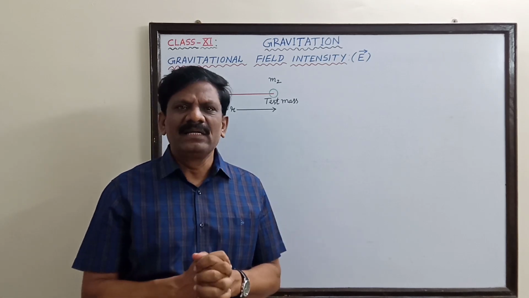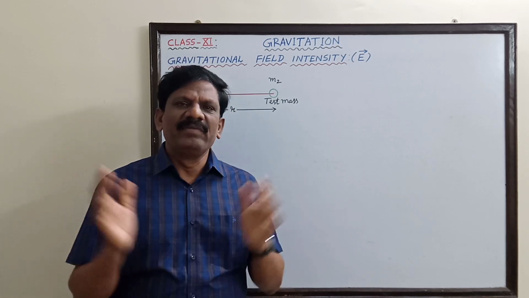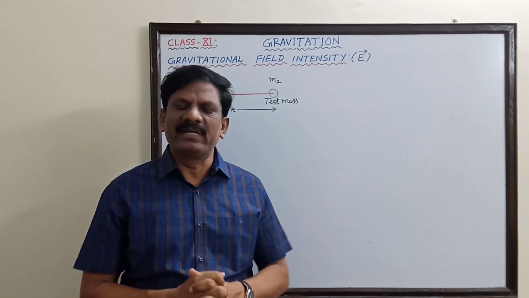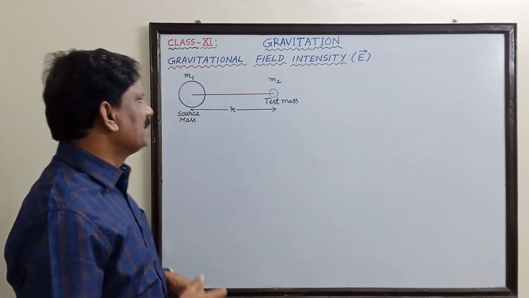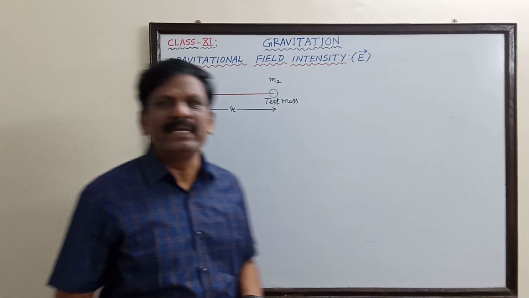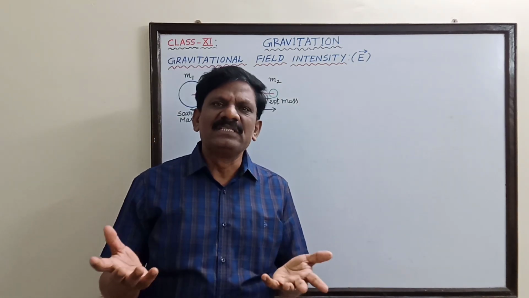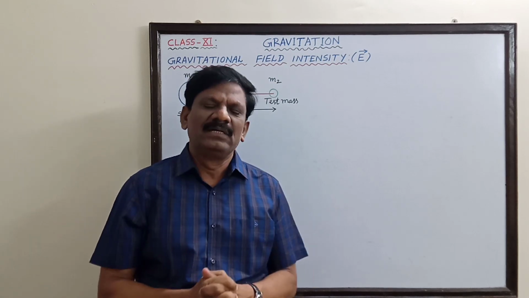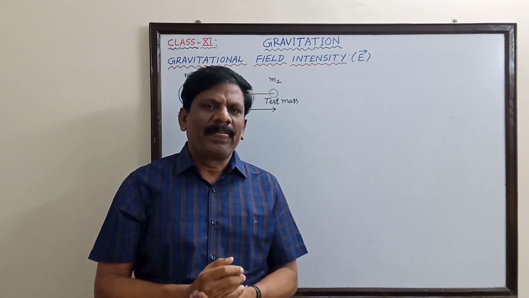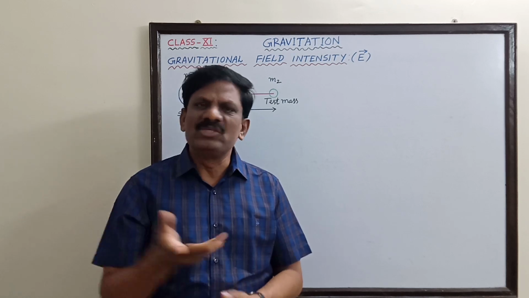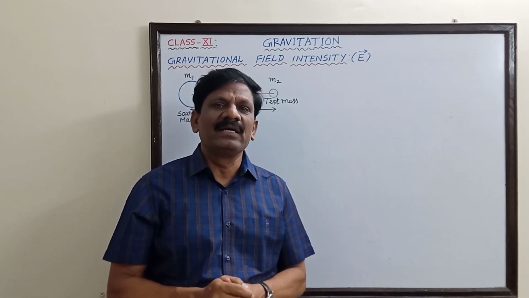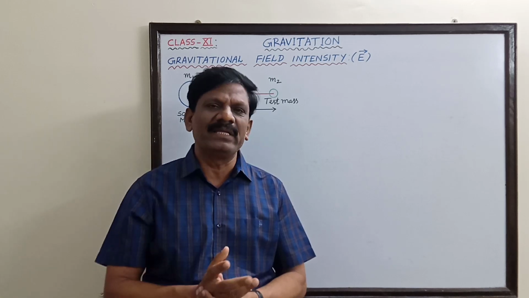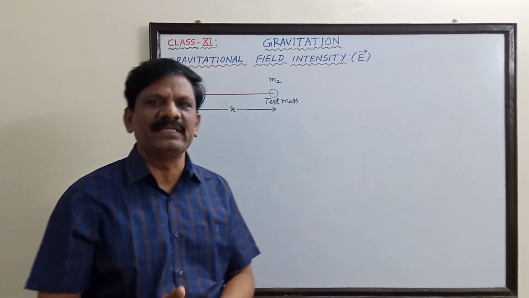Our Earth is a planet and it has a mass of 10 to the power of 24 kilogram. Because of this mass, our Earth is surrounded by a field inside which an apple as well as the moon are getting attracted. But the apple is a body at rest, so it is falling towards the Earth, while the moon is not a resting body, it is a projected body. It is a satellite, a moving body, and hence it is not falling towards the Earth.